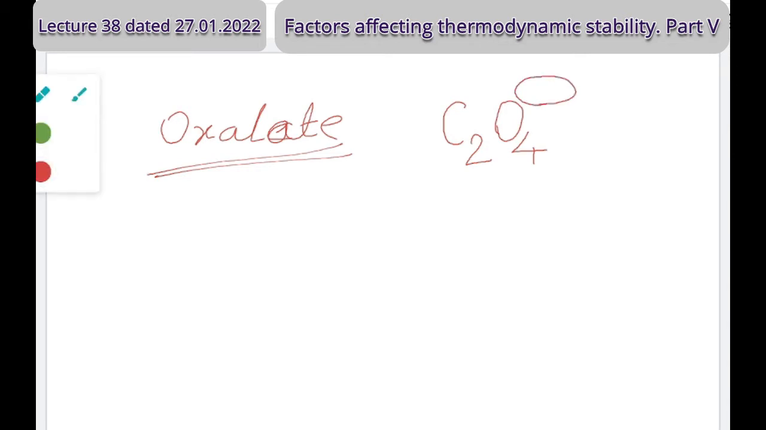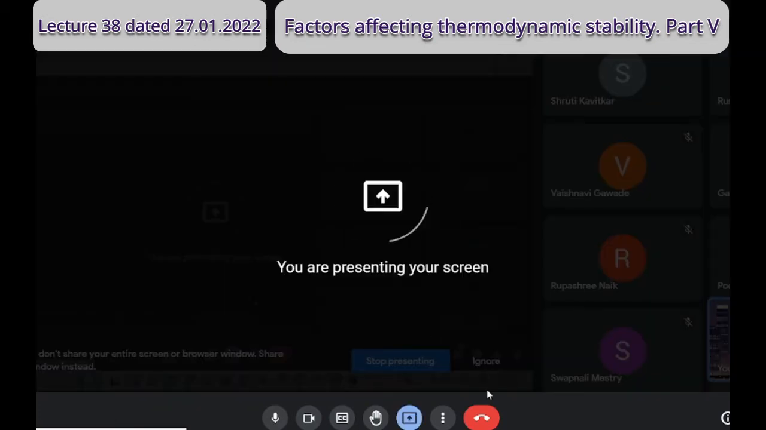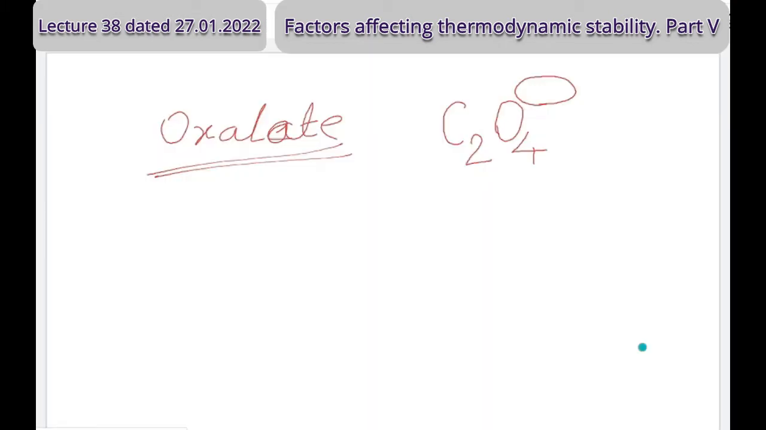Sir, whiteboard not shared. That I asked previously. Now anything which I bring up on my screen, you should be able to see. Yes, could you see that? Yes, sir. What's the formula? C2O4 2 minus. Right, brilliant answer. 2 minus. Yes, oxalate ion, oxalato ion.